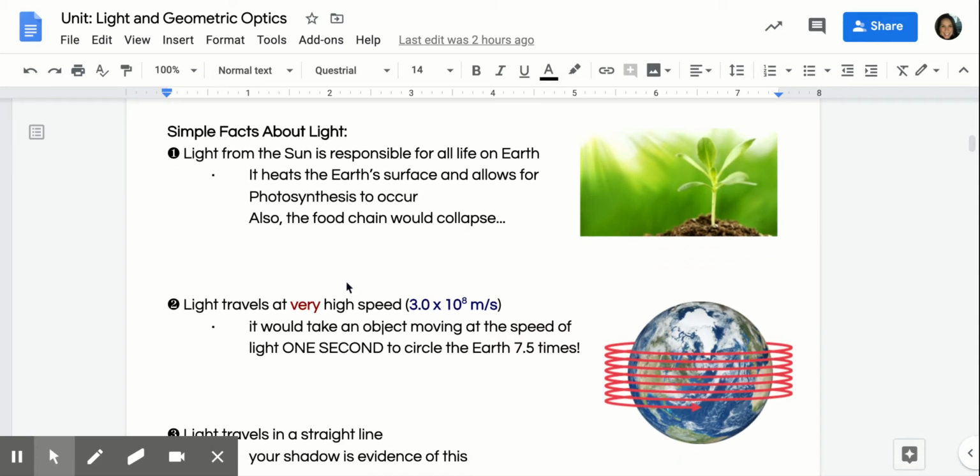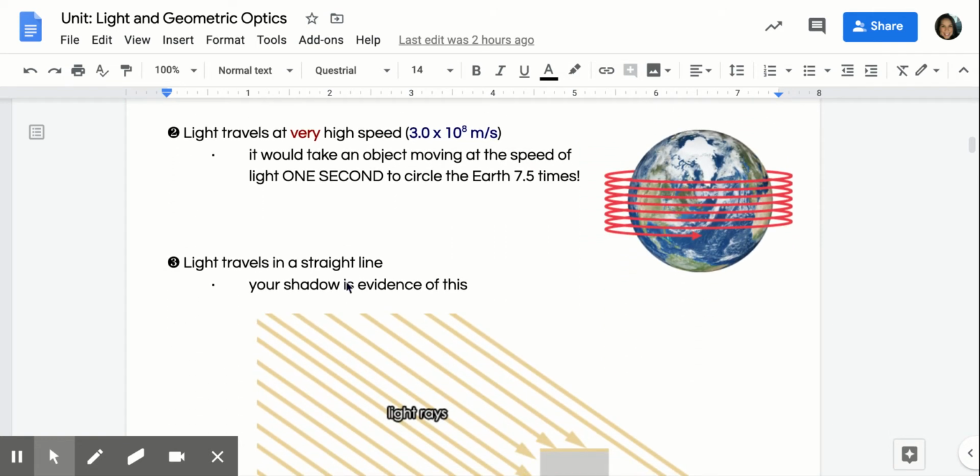Life on Earth is possible because of the light from the sun. It heats the earth for one, so it gives off some sort of radiation as heat, but it also allows photosynthesis to occur in plants. And you have to remember from our grade 9 science class that plants are going to be the majority of the ecosystem. Without light and without photosynthesis, our food chain would collapse. Okay, so if we didn't have plants to be those primary consumers, our food chain would collapse.